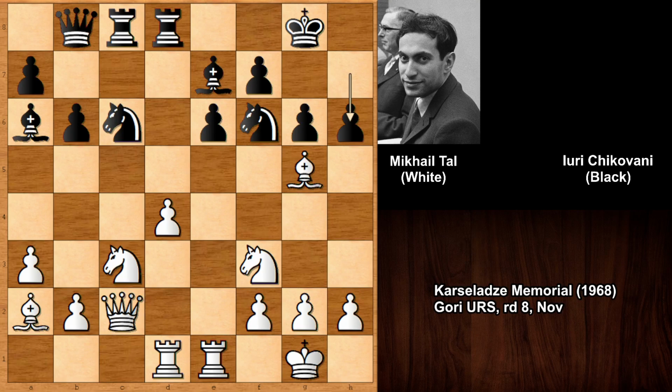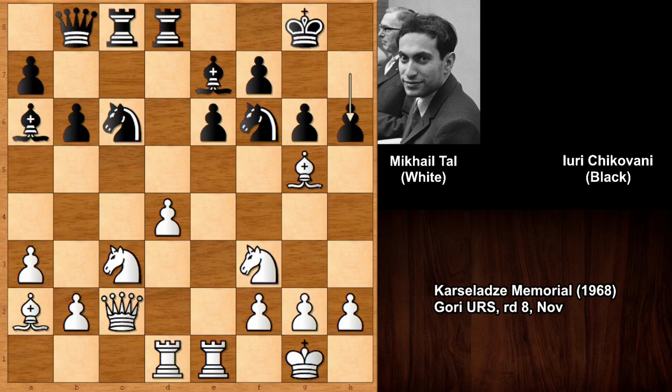But isn't this just simply sacrificing a pawn? Well, a normal chess player would maybe capture the pawn, but maybe this was Chikovani's idea, attacking the bishop, bishop to g5 and king to g7, and it looks like black is safe, but for the cost of a pawn, and white is better. Although the d pawn is an isolated pawn, so it looks like black is still in the ballgame. So in this position, after bishop to a2 and then h6, Mikhail Tal is not playing safe.